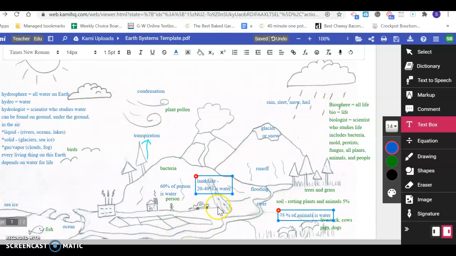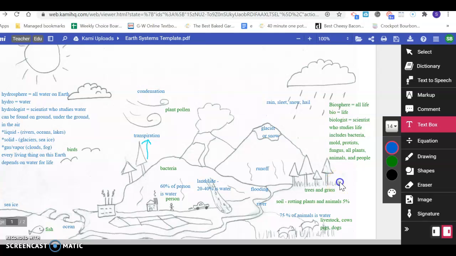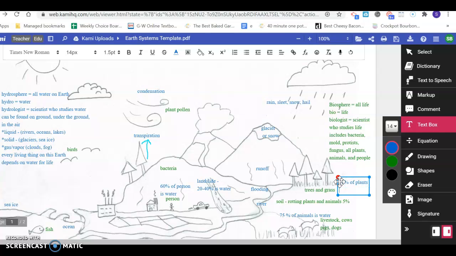Okay, and now let's talk about plants. Plants. And I'm going to put my detail over here. I've got a little space. Plants. Oh my goodness, wait till you get that. 90% of plants is water. And so the thing I want you to think about, some animals only get their water by eating plants.